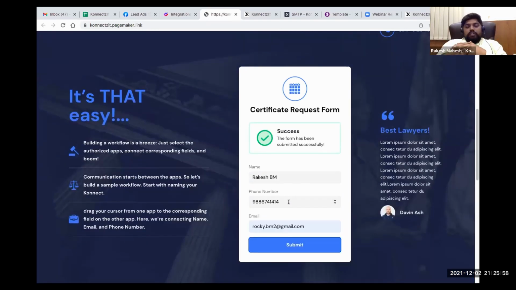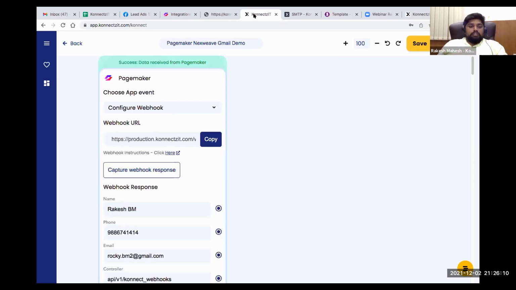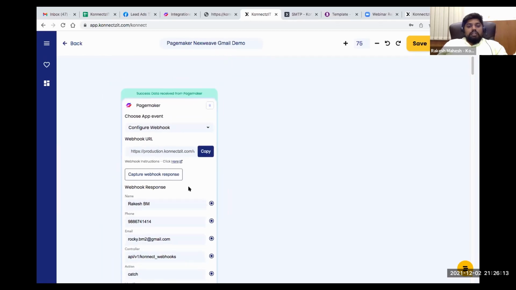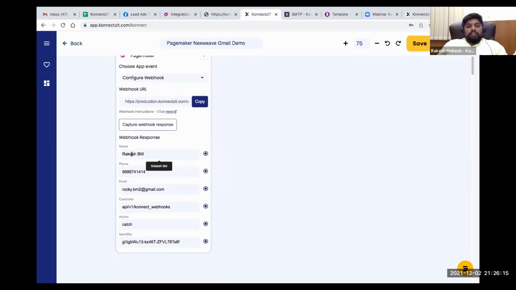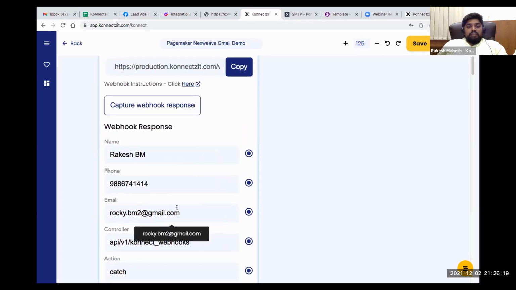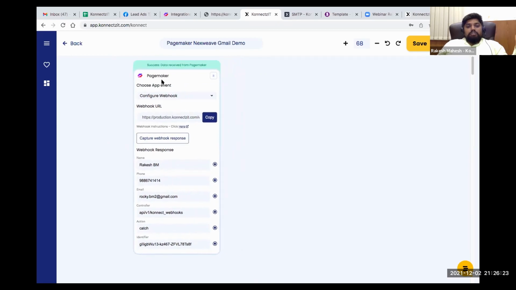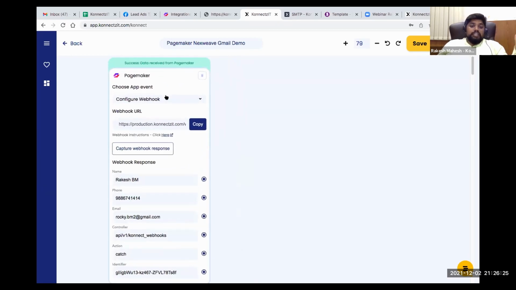This form will be submitted to the ConnectSeed account. As ConnectSeed is ready to receive the data, that particular form will be submitted and ConnectSeed will be able to receive it over here. You can see this, guys. ConnectSeed actually received my record. You can see my name, phone number, and email ID. So this is how you can capture the response from PageMaker or any other webhook app using the instructions provided.